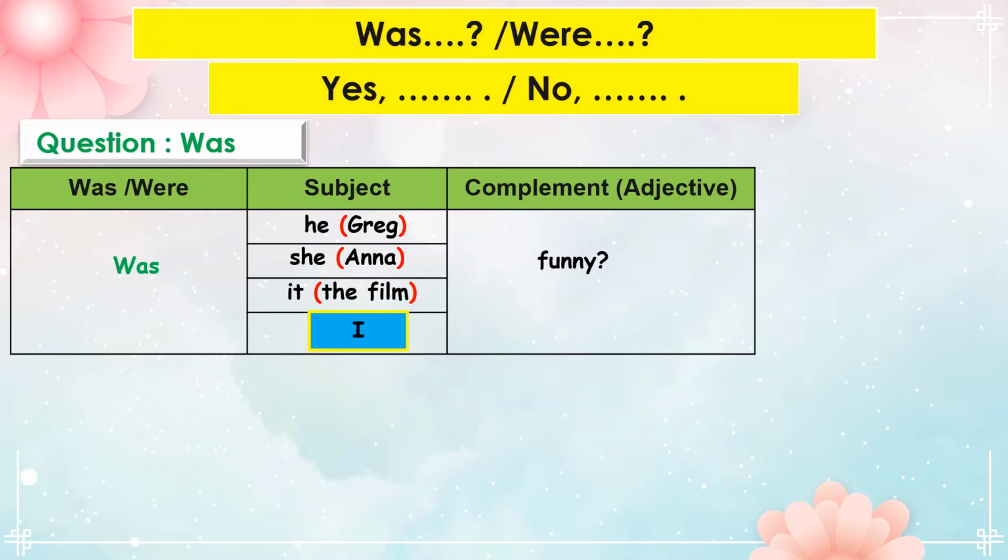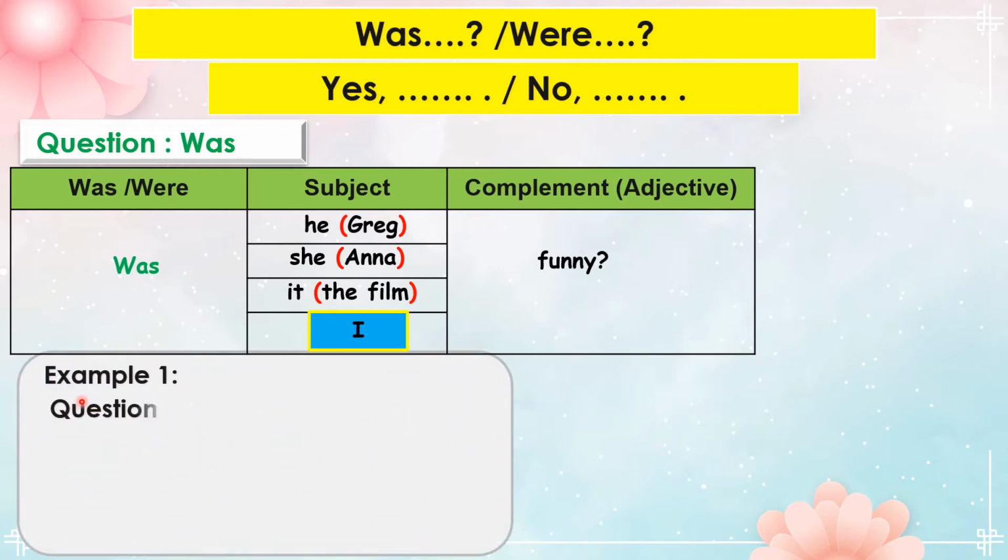Now, let's learn how to answer the question. Example 1. Question. Was the film good? For positive answer, start with yes, then followed by the subject, the film. You can replace the film with it. Then the be verb was.